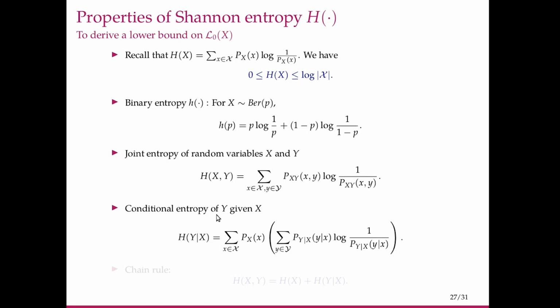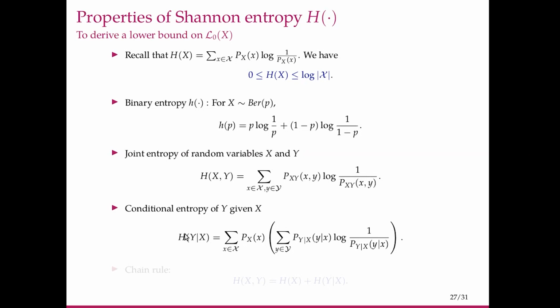The conditional entropy of Y given X is defined as follows. First we calculate the entropy of Y for the conditional probability distribution p of Y given X equal to little x. We calculate the entropy and then average it over all realizations little x with its probability.